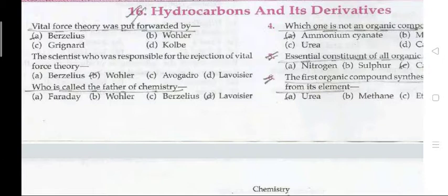Today we discuss the objective questions of hydrocarbon and its derivatives. Those are very important for your upcoming examinations.